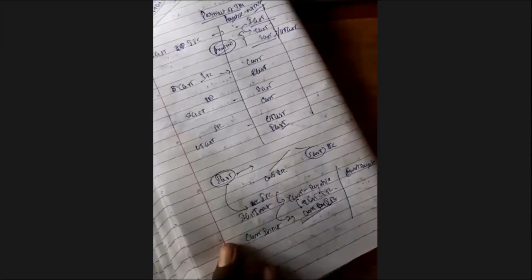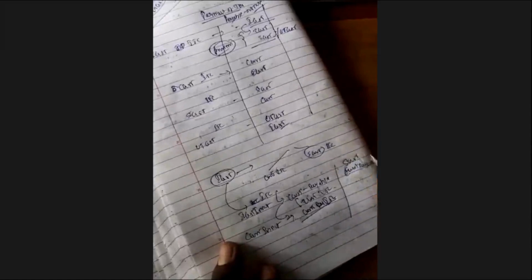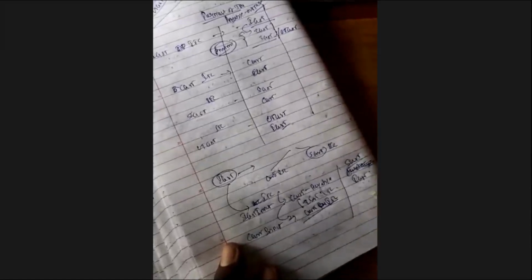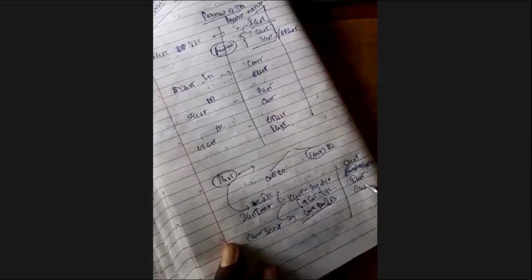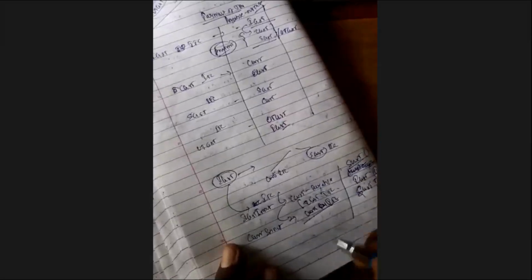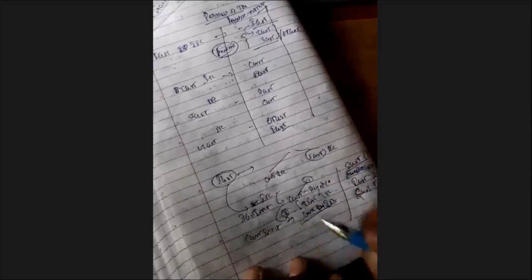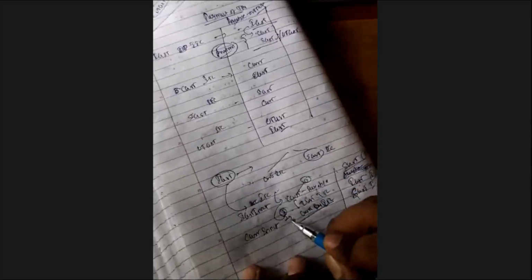Same scenario is also applicable for SGST. For SGST also, first you have to adjust IGST input if anything exists, then only you can adjust SGST input. I just put O for output, I for input. So here also, first you adjust IGST input, then only you adjust CGST input. This is number one.